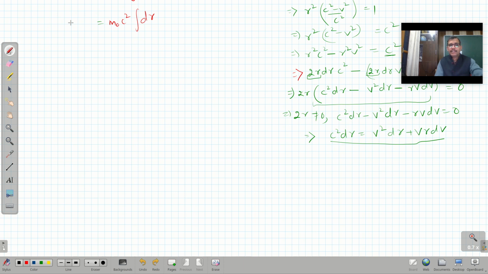Sorry, it's Ek, and it is integral 0 to v. So let me again recall. Yeah, gamma is equal to 1 minus v square upon c square raised to power minus 1 by 2. Sorry, 1 by 2. So it can be written as, not minus, but it's plus. It can be written as 1 minus v square over c square raised to power minus 1 by 2.